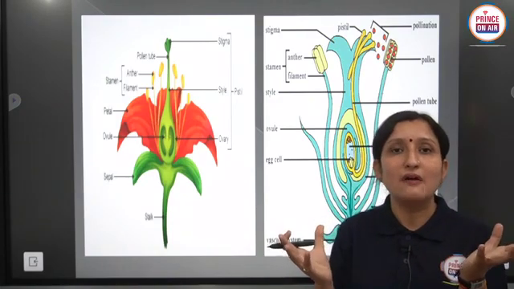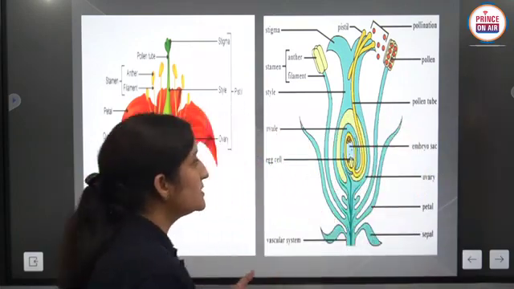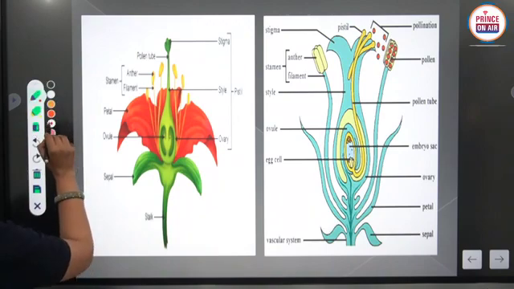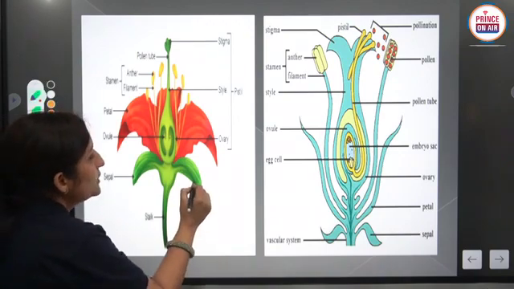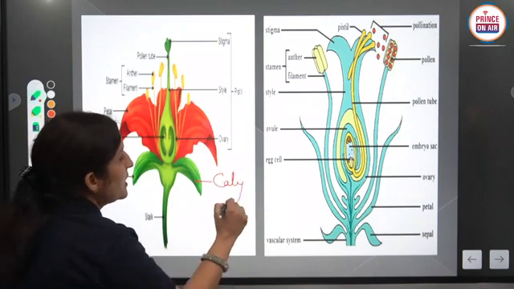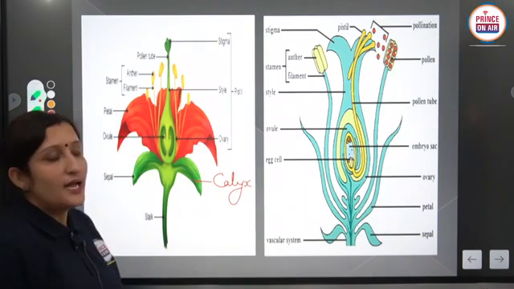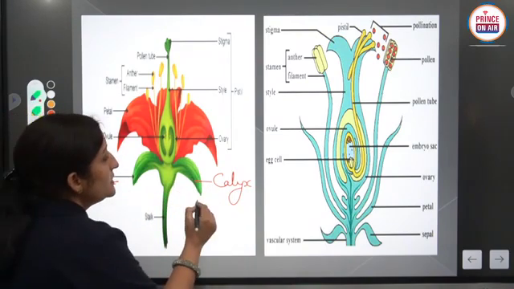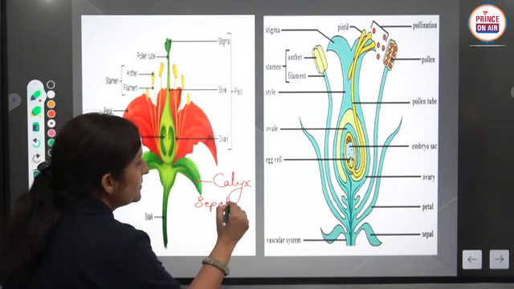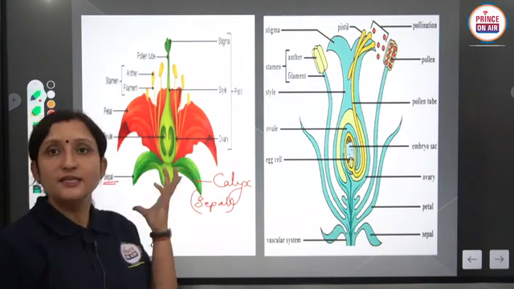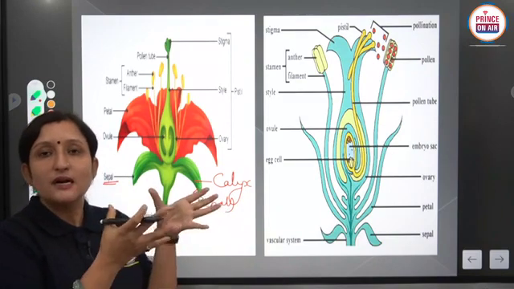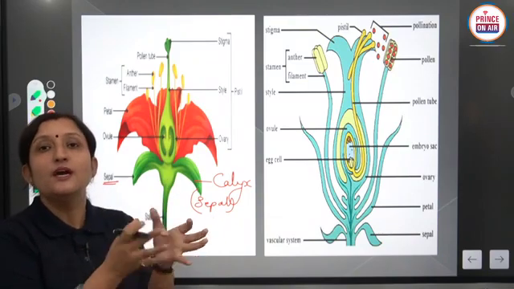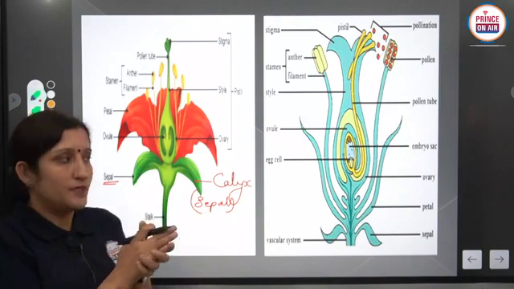And a typical flower has different structures, as four whorls are present in each flower. The outermost whorl is known as calyx, and the unit of calyx is known as sepal. Clear? You can see that it is green in color. Sepals are normally green in color, and it is the outermost whorl, and it does not take part in the reproduction process or sexual reproduction. Clear?